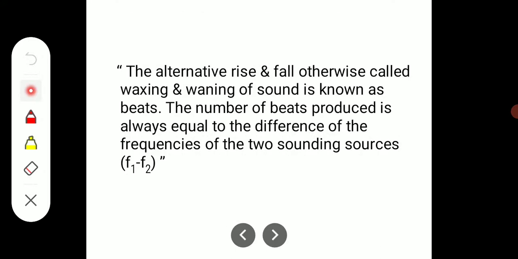In this way, the alternate rise and fall, otherwise called waxing and waning of the sound, is known as beats. The beat frequency is equal to f1 minus f2. It means the number of beats produced is always equal to the difference of the frequencies of the two sounding sources.